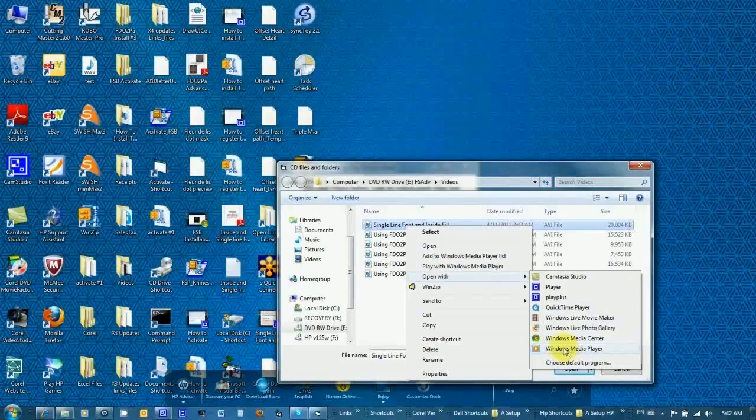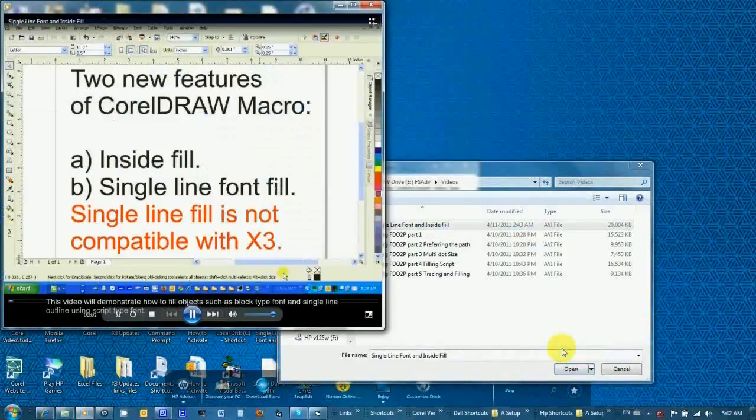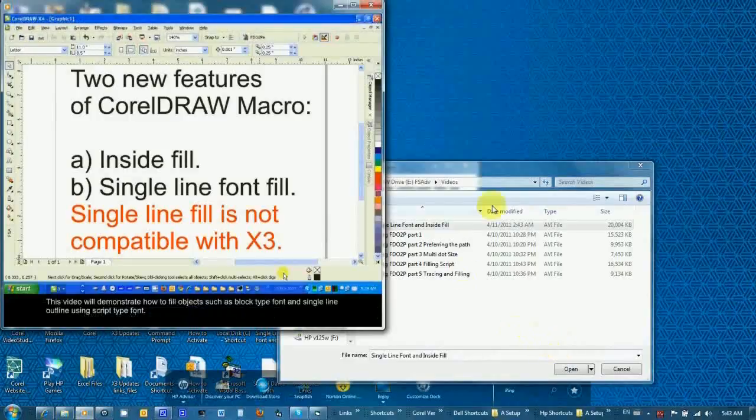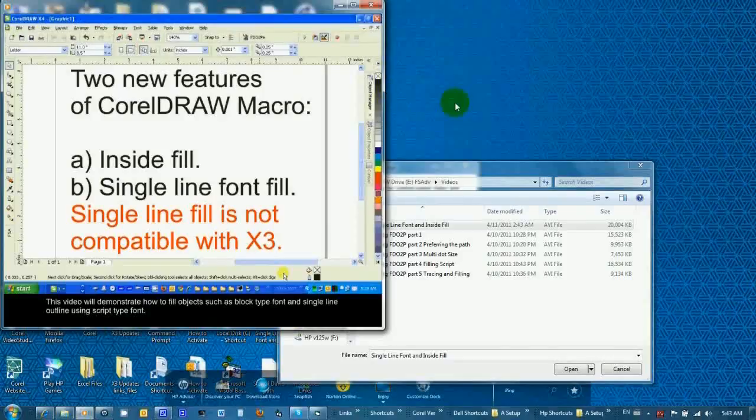I'm going to click that because just about all the Windows operating systems have that media player. So I'm going to click it. And video will be open and will start playing.